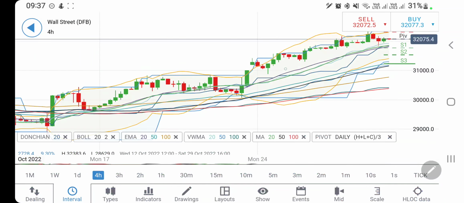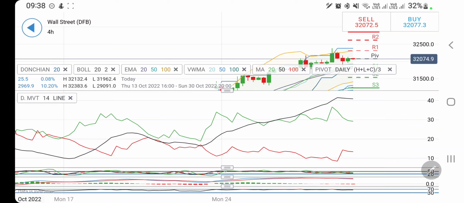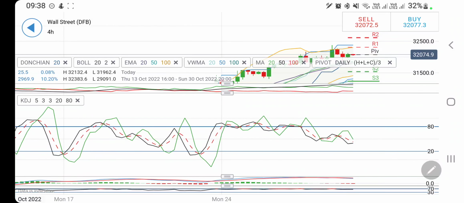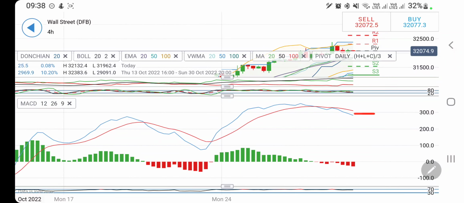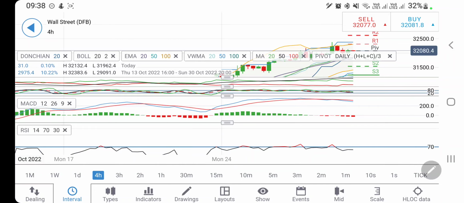RSI looking downwards. And if you look at the 4-hour charts, lower highs, higher lows, consolidating. Any breakout beyond 32,000 and 32,150, you can take your trades accordingly. For this 150 points, do not trade. Directional movement divergent and bullish. Stochastic trading comfortable. MACD is bearish here. MACD is divergent, MACD is bearish. I'll wait for it to converge again, crossover for a bullish move. RSI trading near the top.